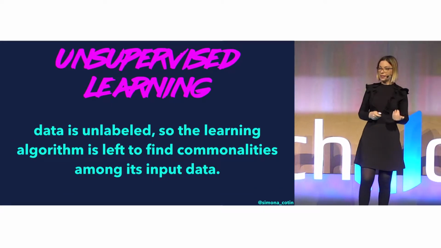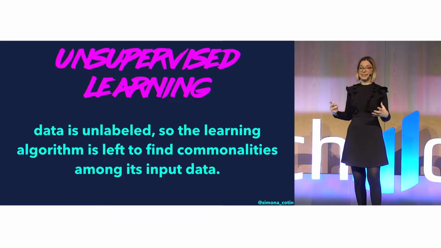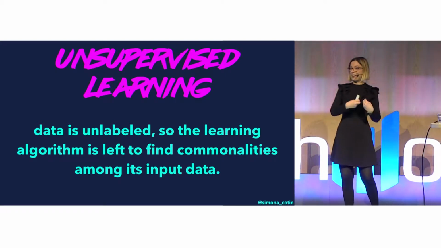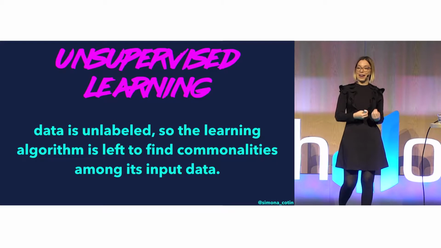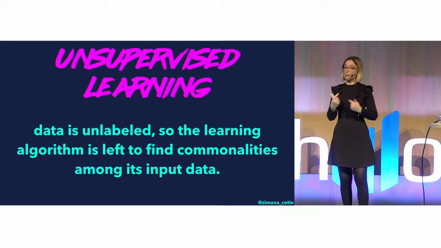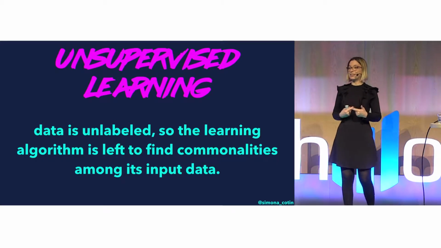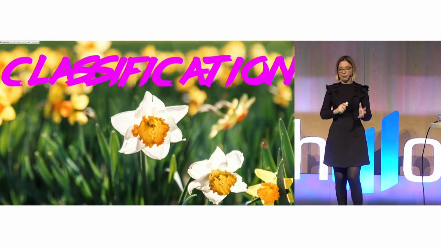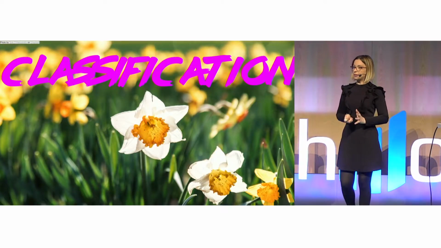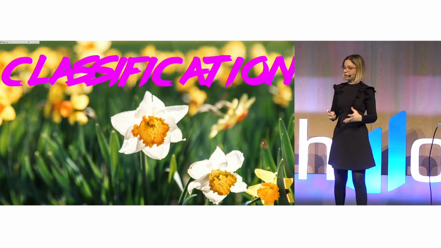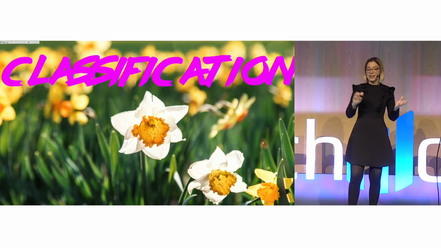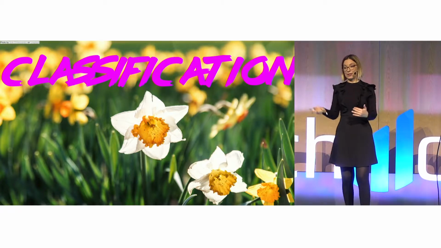Another type of learning is unsupervised learning, where it's the computer's job or the algorithm's job to find out which are the commonalities or which are the differences between the data that we have. And based on that, there's different algorithms that we might consider. There's classification, which allows us to classify things like, is this a daffodil or is this a rose?